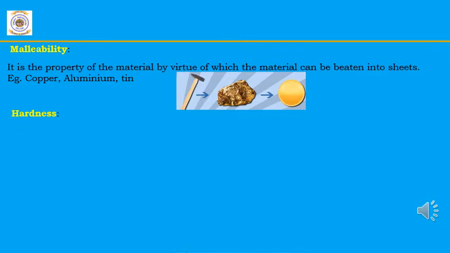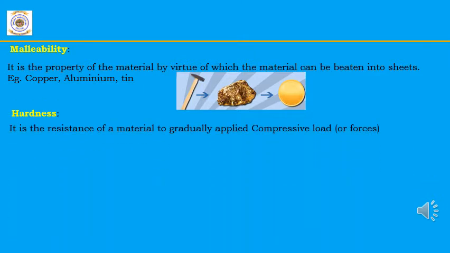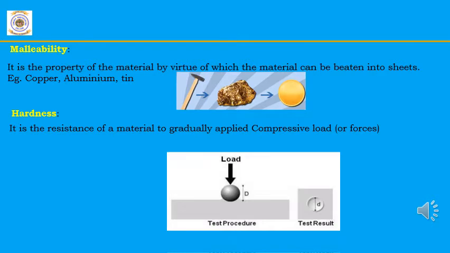Next one, hardness. Hardness is the resistance offered by a body against indentation or applied compressive load. Indentation is when a hard object is pressed against a soft object, and a permanent mark is formed on the soft object. If the material has a higher hardness value, it does not have much indentation mark compared to the soft material.